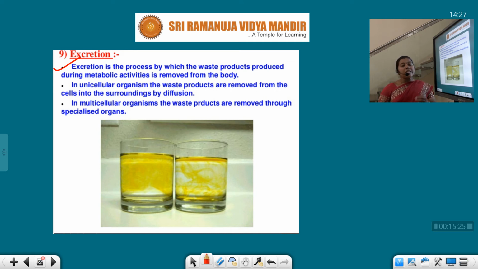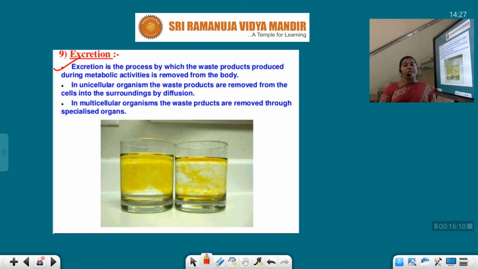Each and every cell undergoes metabolic activities which are very essential for the organism to sustain in nature. With these metabolic activities, many waste materials or toxic substances are produced. These waste products need to be sent out of the organism. This process is maintained by the excretory system in animals, and not only in animals, even in plants also.